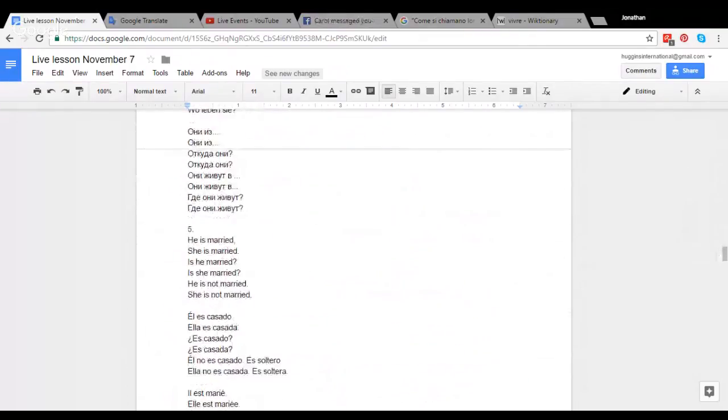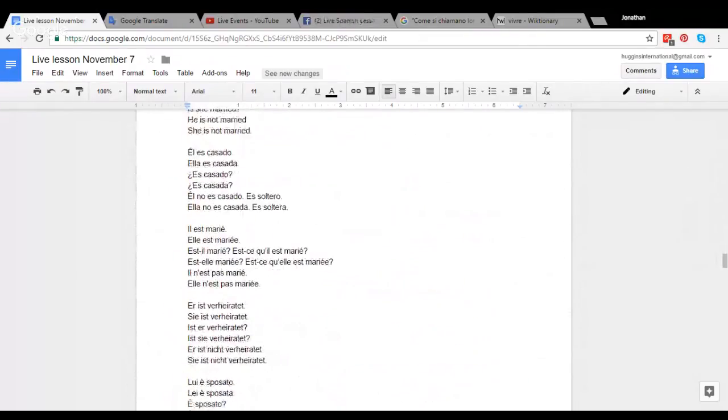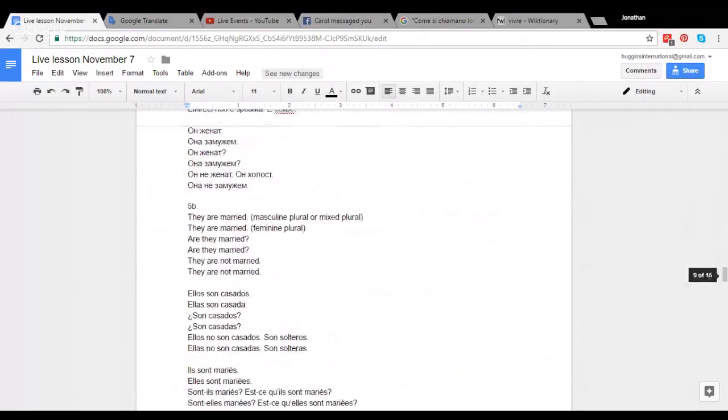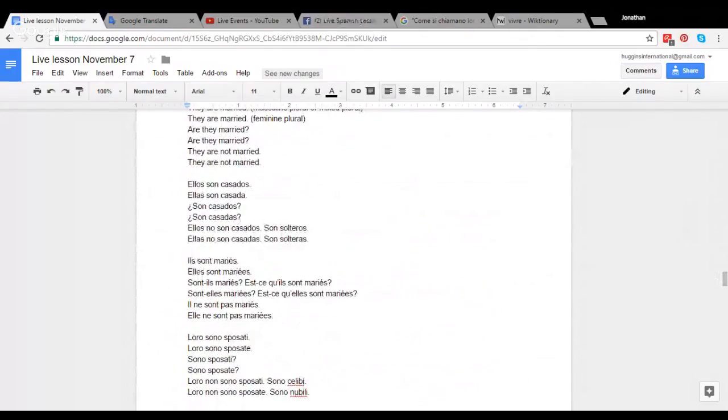Moving on here, if people are married, in the singular we have él es casado or ella es casada. In the plural, we have ellos son casados and ellas son casadas. Ellos no son casados, son solteros.